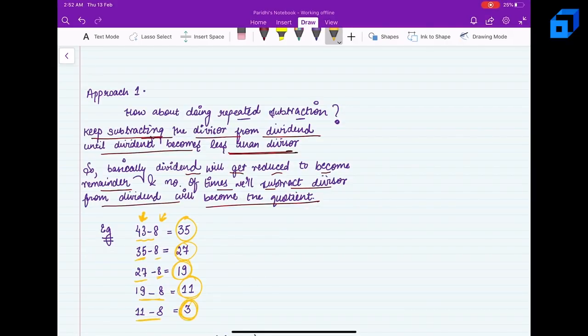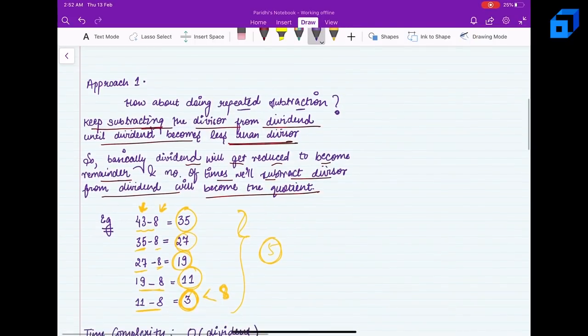Now 3 is the dividend that I'm left with. Since 3 is less than 8, I can no longer subtract further. The number of steps it took is 5, so the quotient q is equal to 5. The answer here is 5.